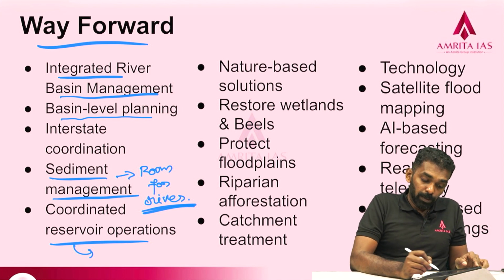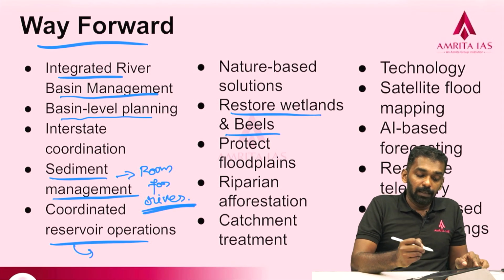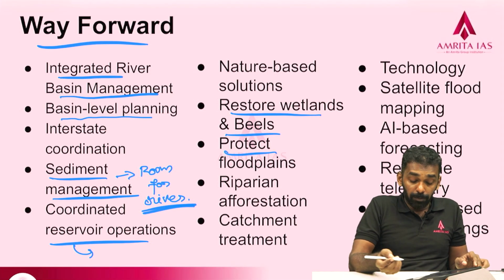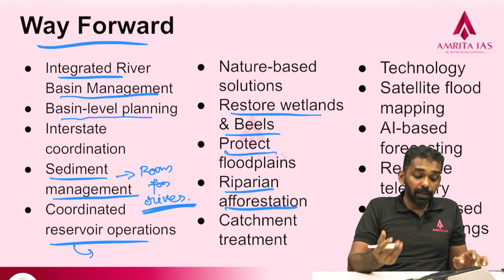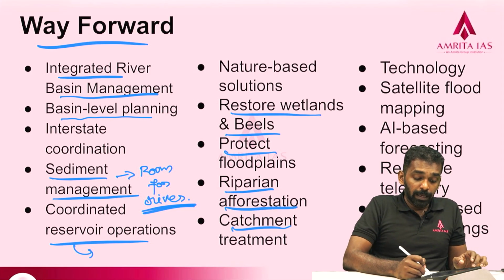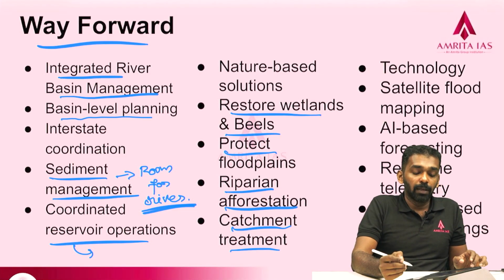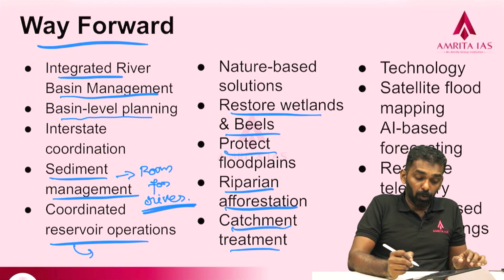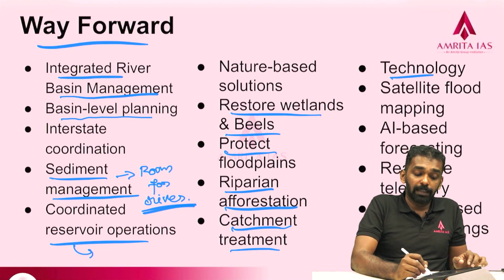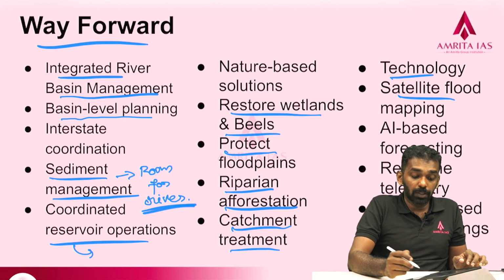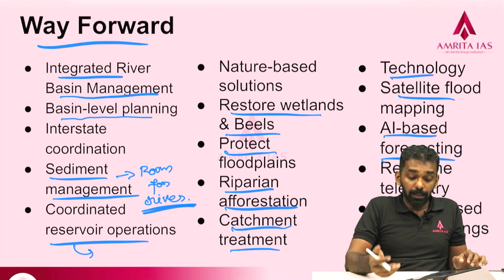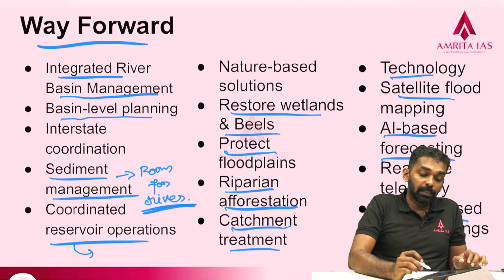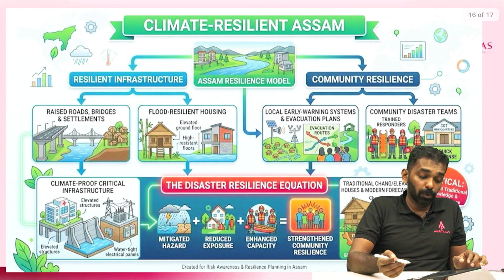Then we can have nature-based solutions: restoring wetlands, protecting and reclaiming floodplains, riparian afforestation, and catchment treatment so that infiltration will be more. Then we can use technology: satellite-based mapping, AI-based forecasting, real-time warnings, impact-based early warnings, etc. These are the important aspects that can be done.